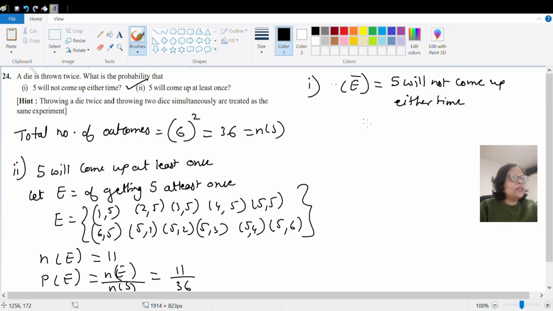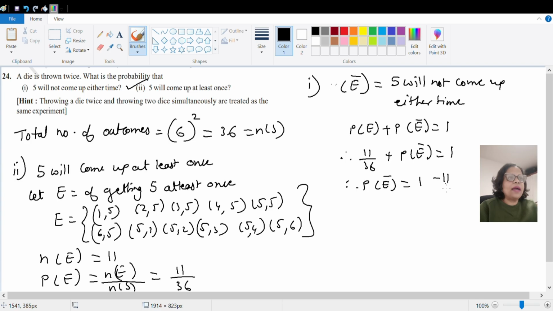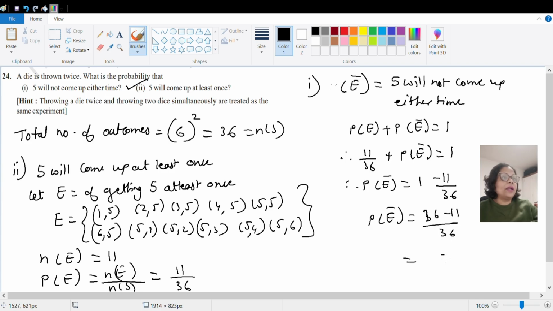So what we know? We know that P of E and P of E naught, if you add them, what is the answer? We know that it is equal to 1. उसमें से P of E we have got 11 by 36 plus P of E naught is equal to 1, and therefore P of E naught is equal to 1 minus 11 by 36. So P of E naught is equal to 36 minus 11 upon 36. If you do this, you will get 25 by 36. Okay, so this is your final answer.